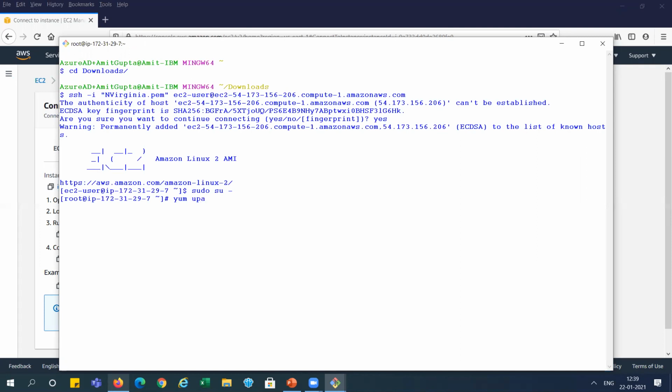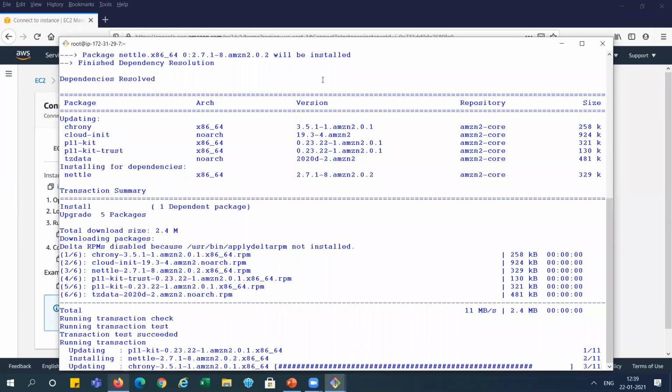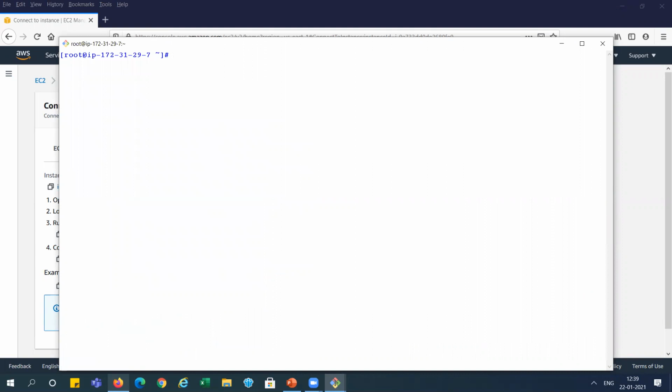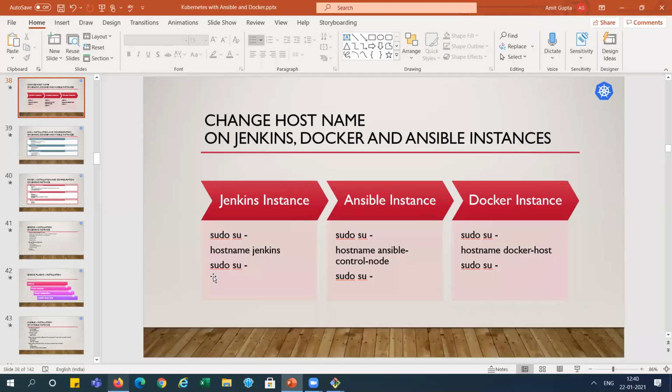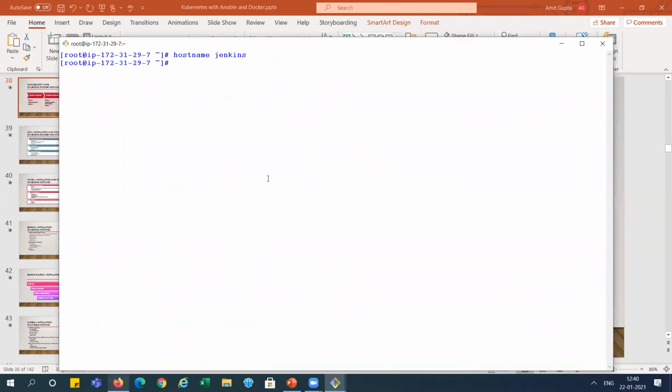I'm updating the packages. It is updating, and I'm changing the host name here. You can see here I am changing the host name to Jenkins, and also I'm changing the etc file.